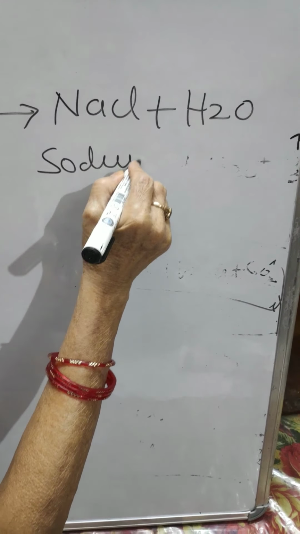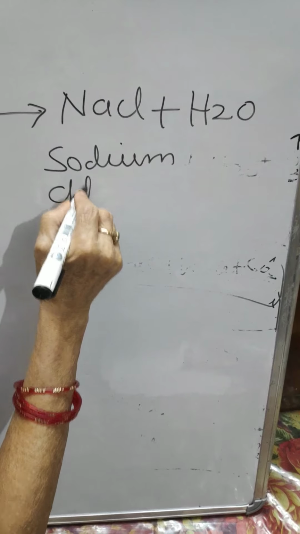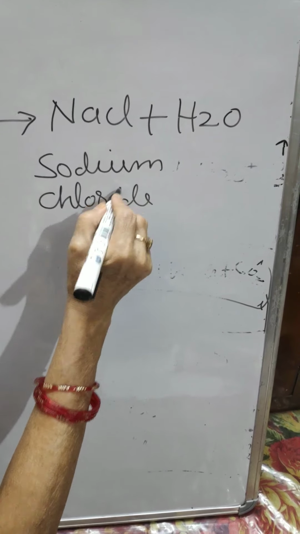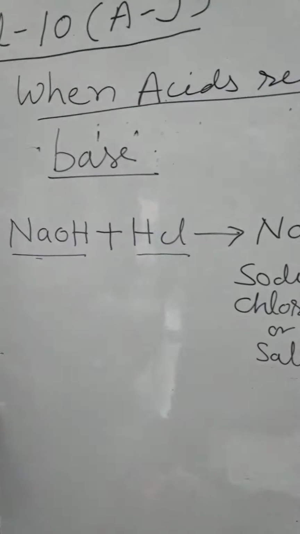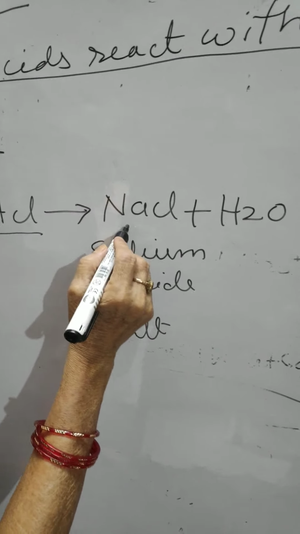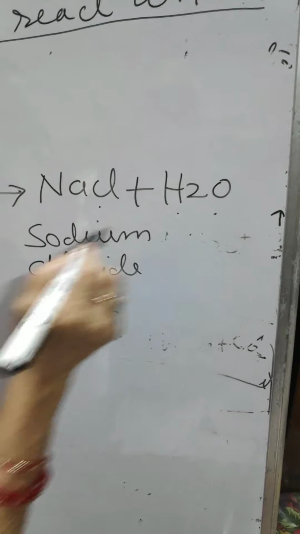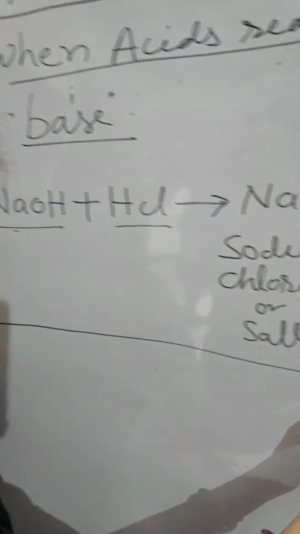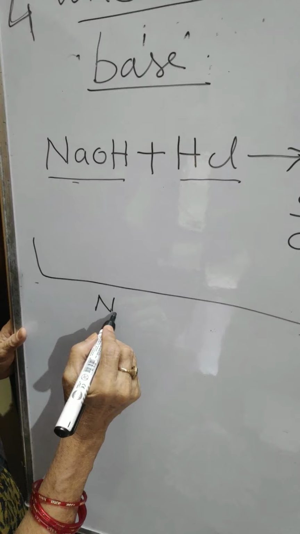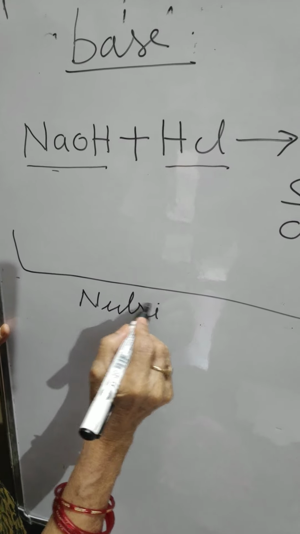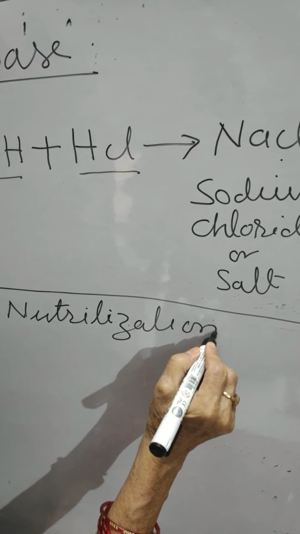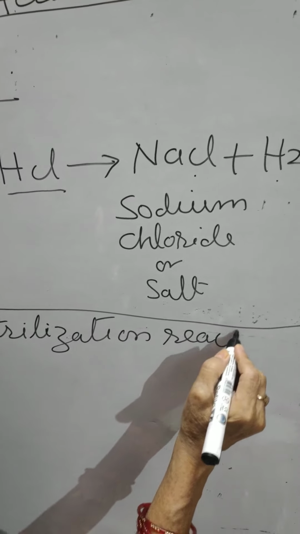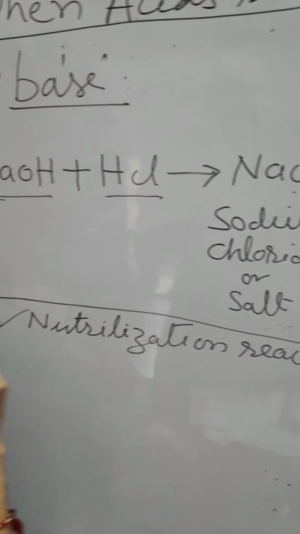Sodium chloride or salt. Now when sodium hydroxide reacts with hydrochloric acid, it will form sodium chloride and water, and this whole reaction is called neutralization reaction. This is very, very important.